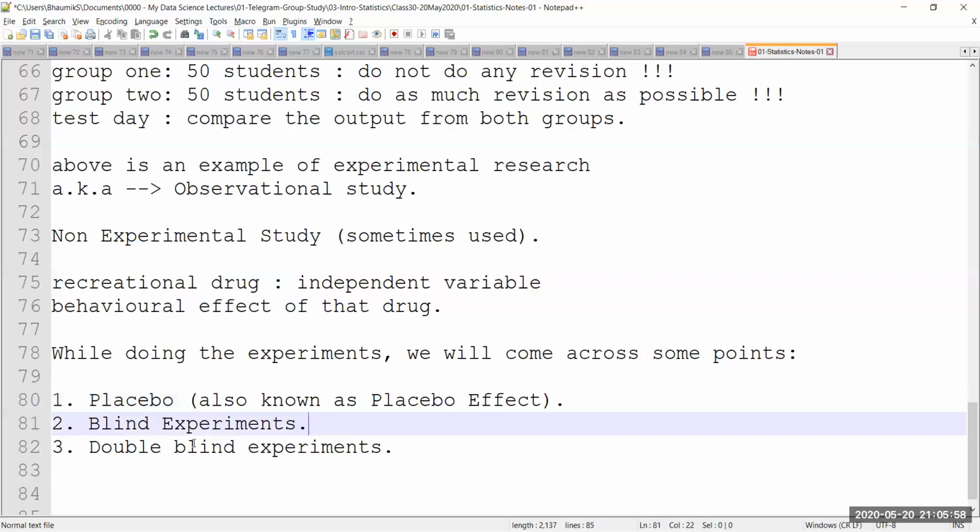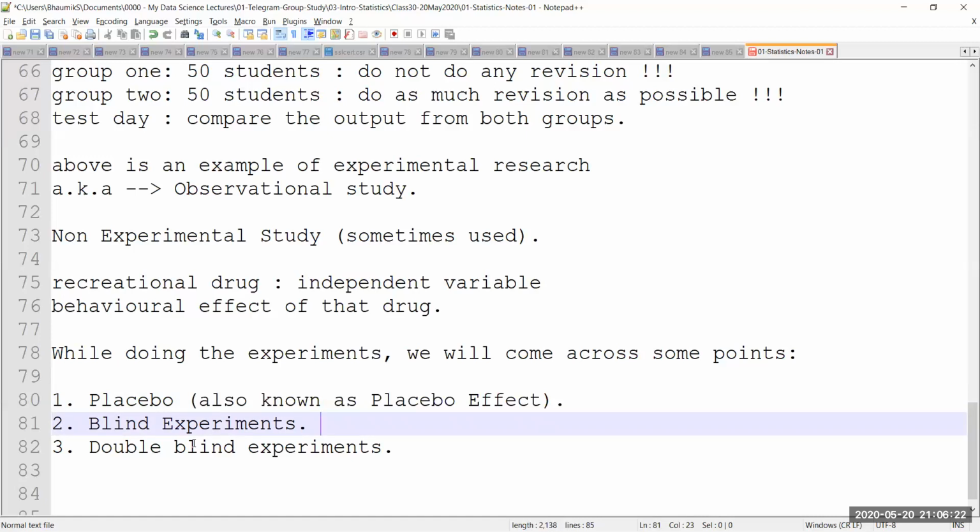Then I have blind experiments. Blind experiments is where, in this case, as I took an example, my wife administered me with a tablet. She knew the name of the tablet. She knew the composition of the tablet. So the experimenter in this case is my wife, and I am the experimentee. I am the person on whom the experimentation is being done. I am not aware of the name of the tablet, but my wife is aware of the name of the tablet.